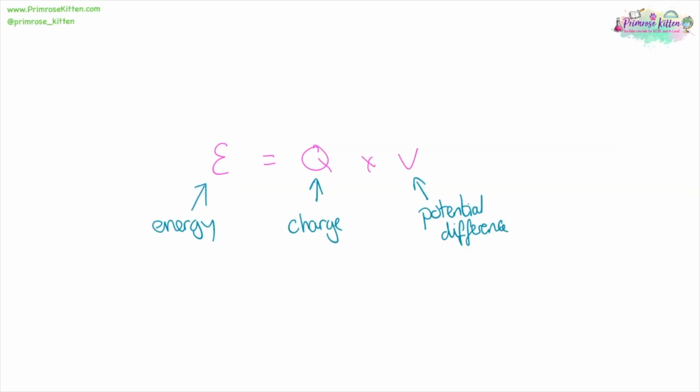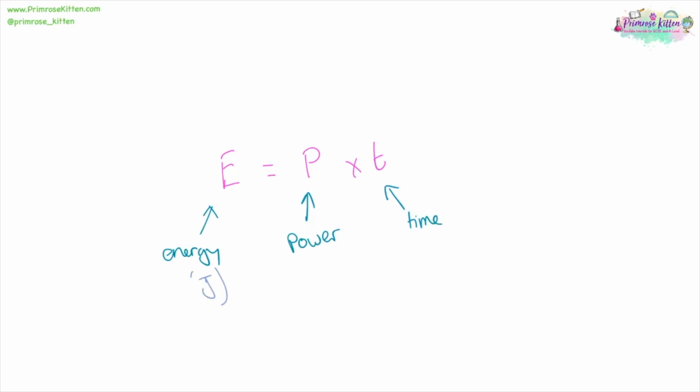Energy is equal to charge times potential difference. Energy is measured in joules, charge is measured in coulombs, and potential difference is measured in volts. Energy is equal to power times time. Energy is measured in joules, that is capital J. Power is measured in watts with a capital W, and time in seconds with a lowercase s.